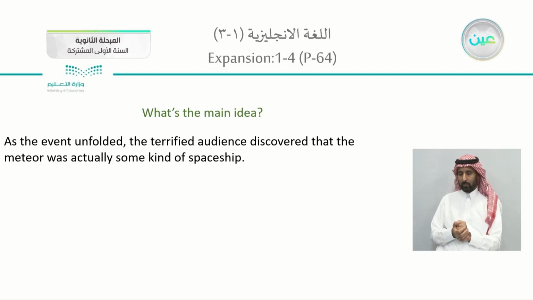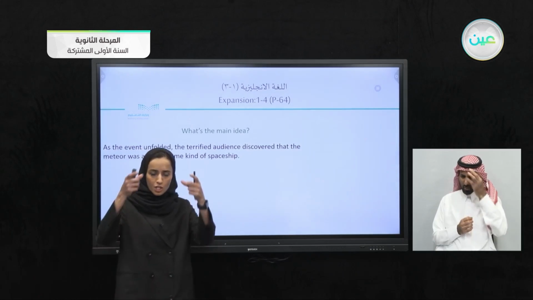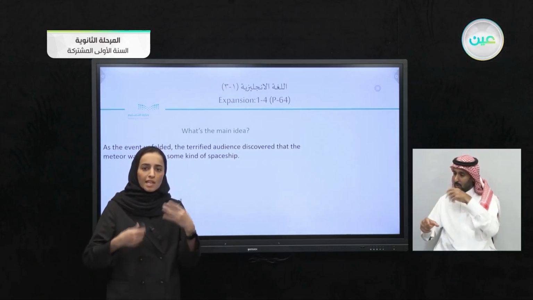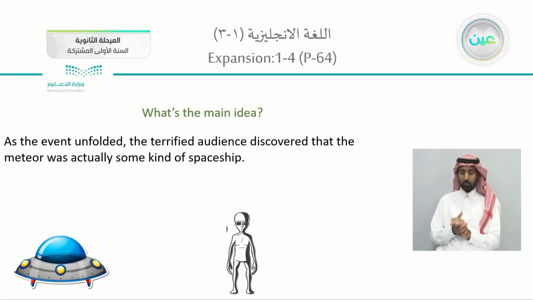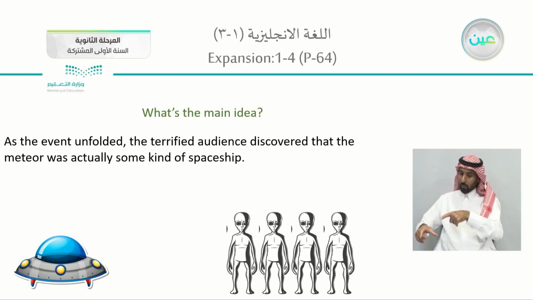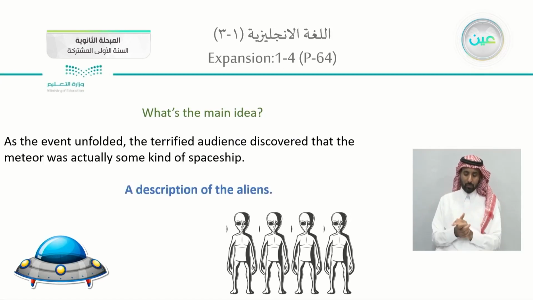Okay, so what is the paragraph about? It talks about a description of the spaceship that landed and those beings who came out of it. Not only one, we have many of them, and they are moving like snakes, wiggling. They are different from human beings. So the main idea in here is a description of the aliens, how they look. They were eerie, different, strange, and scary for people.